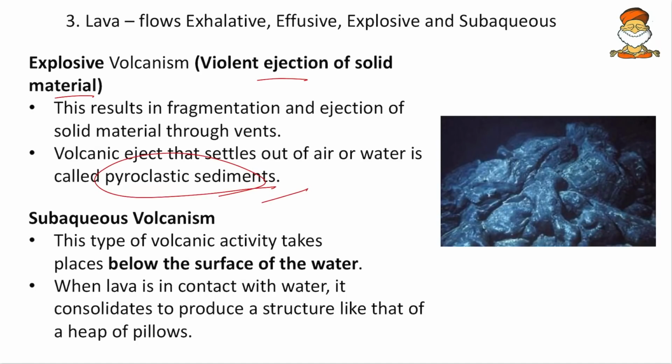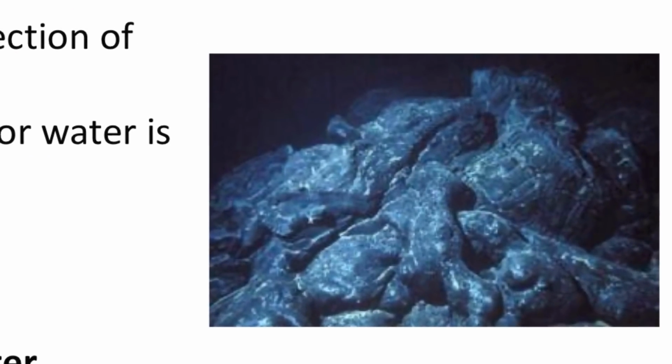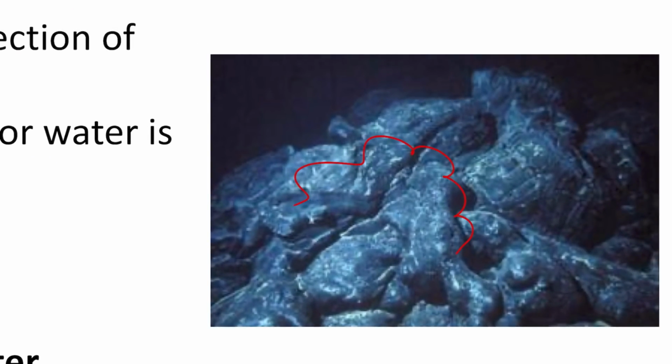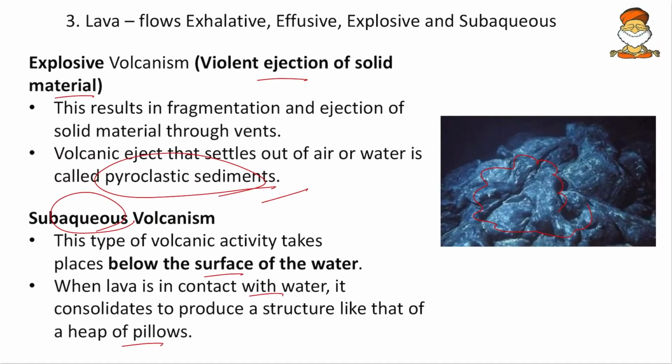And then subaqueous volcanism. As the name suggests, it is subaqueous, or below the water. So this type of volcanic activity takes place below the surface of water. When lava is in contact with water, it consolidates to produce a structure like that of a heap of pillows. So here we can see how, like the heap of pillows, the lava has been solidified below the water surface. So these are some of the ones.